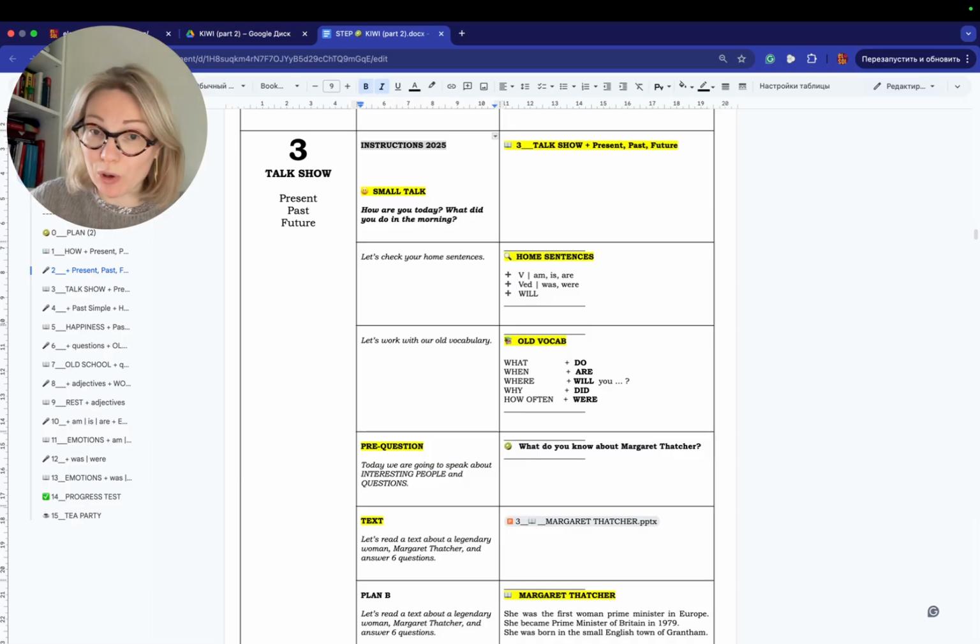After that, we work with home sentences. You ask the students to check home sentences from the previous lesson. You send the formula. You ask the students to discuss when we use action verb, when we use is, are, when we use ed, when we use was, were, when we use will. So we discuss it. Okay, and after that, we work according to the algorithm.